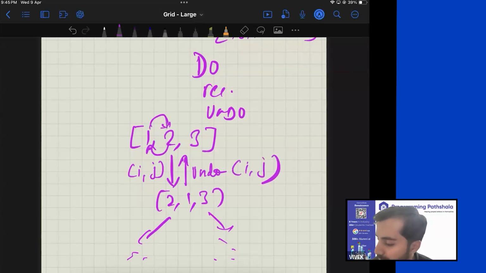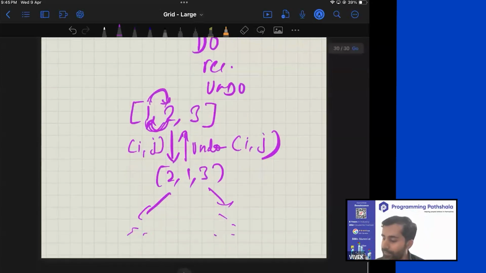Because if you have swapped this and this, how can you undo this action? By swapping them once again, by swapping them back once again. That's the simple idea, right? Just think of it in this manner.